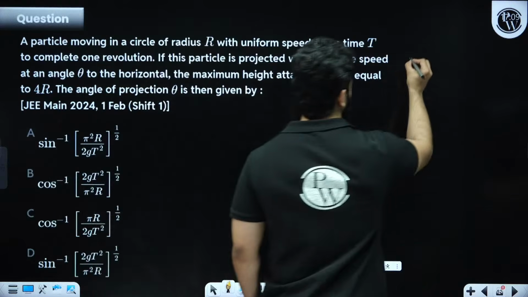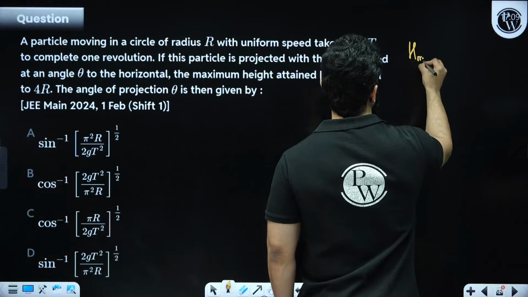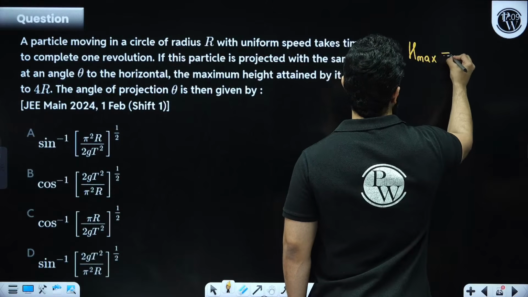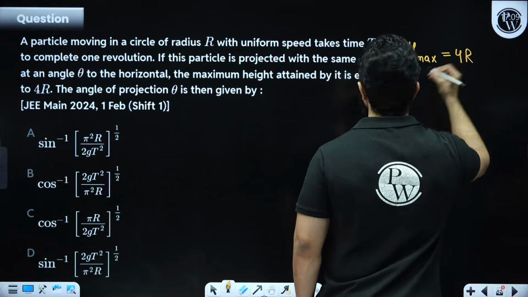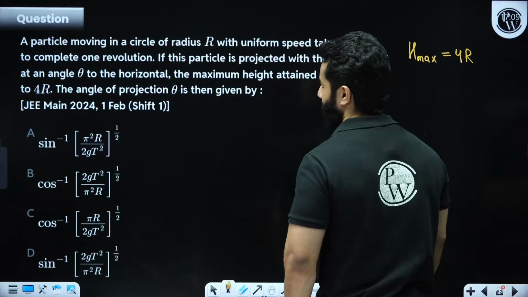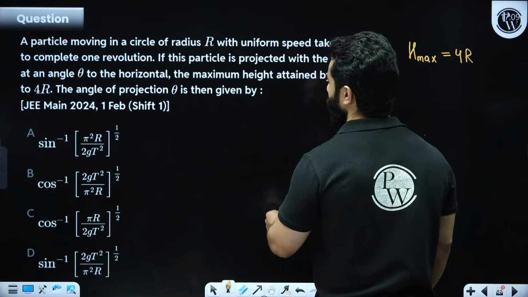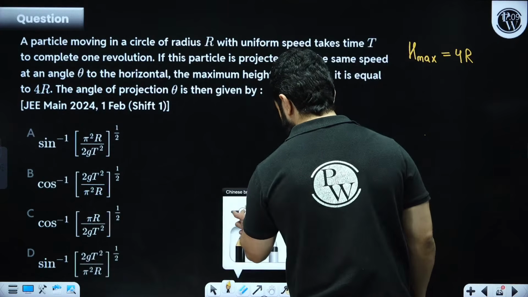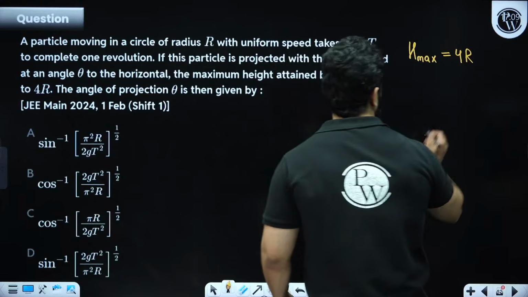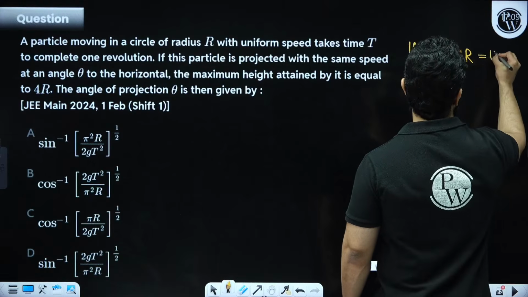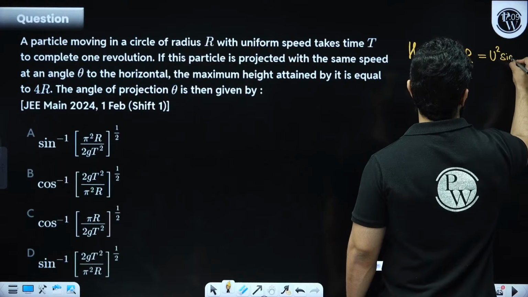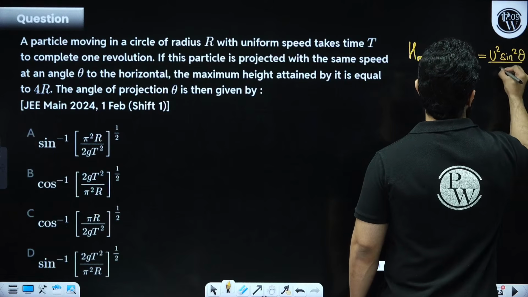See, they are saying that maximum height is equals to 4r. By the way, this r is radius, not range. And the formula is u square sine square theta divided by 2g.